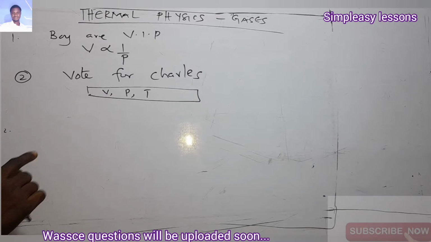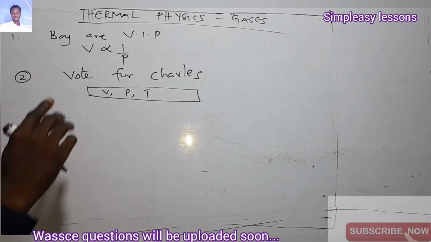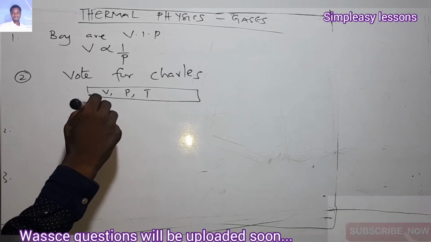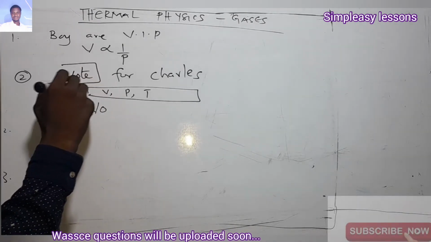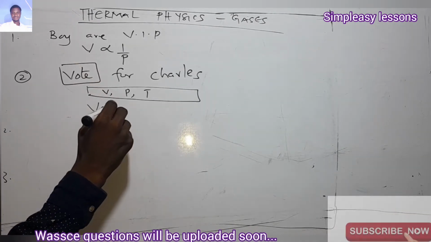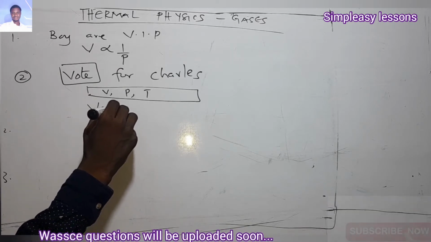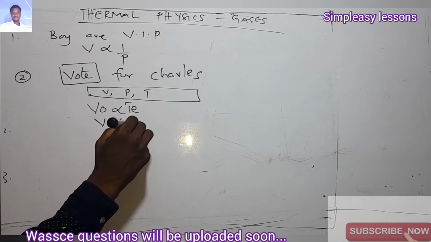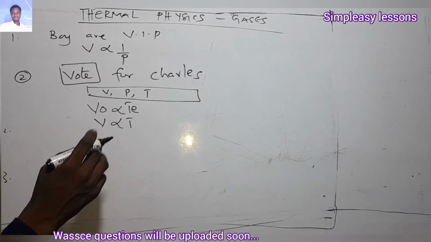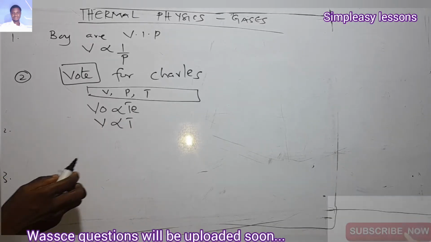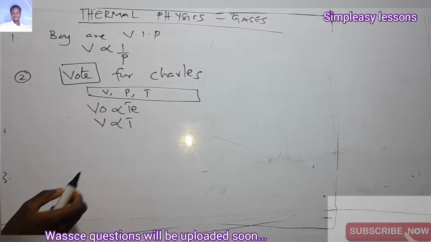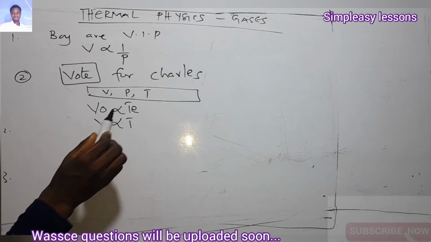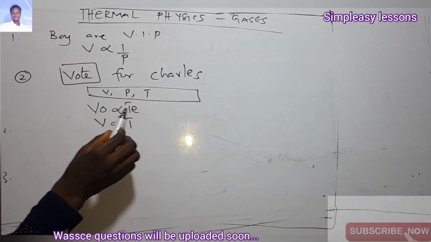Today we are looking at Charles's law. Remember, vote for Charles. Vote is the key word we want to look at here. It means that the volume is directly proportional to the temperature. Among these three elements, what is missing here? That is the pressure. It means the pressure is constant. If you're looking at Charles's law, remember the word vote.